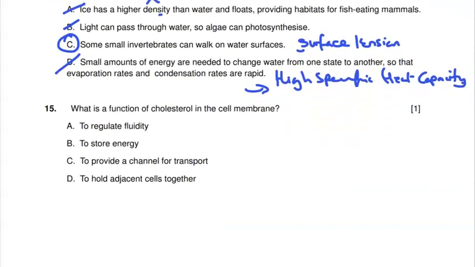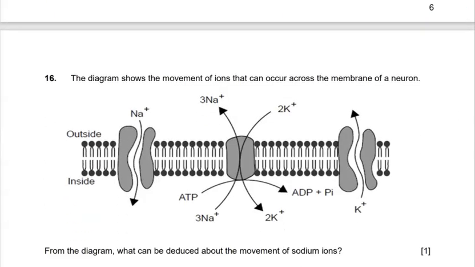At 15, what is the function of cholesterol in the cell membrane? The function of this is just straight recall. It's to regulate the fluidity. You may remember the positioning of cholesterol within the cell membrane with its amphipathic structure bonded up to the phosphate groups, but then merging with the fatty acid chains. It alters the fluidity of the membranes. Let's move on to question 16.